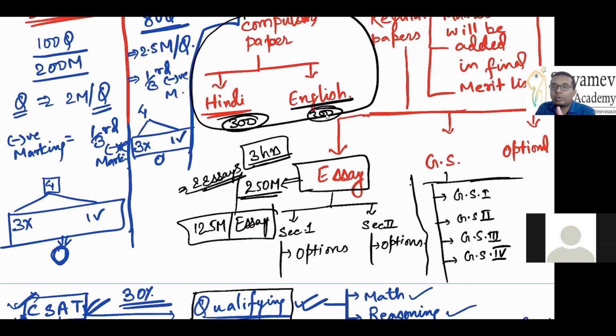Here you can predict questions. What are the questions which can be asked? You can predict it. You know, this is the predictable zone. So this is the depth you have.